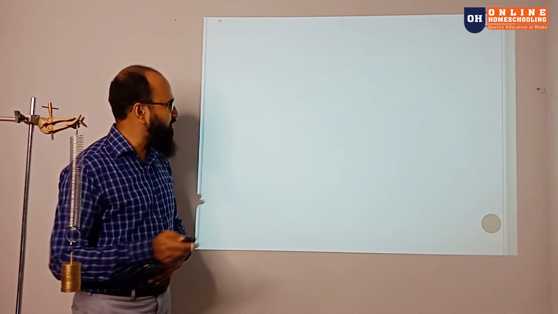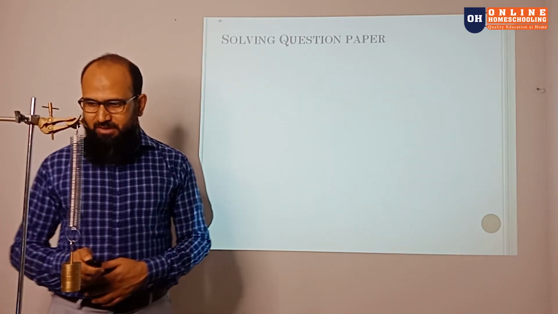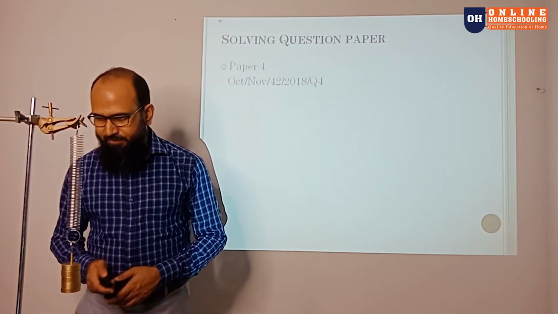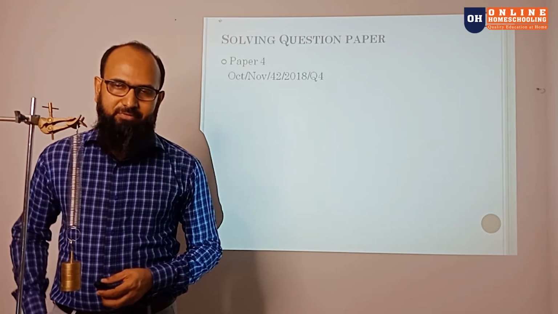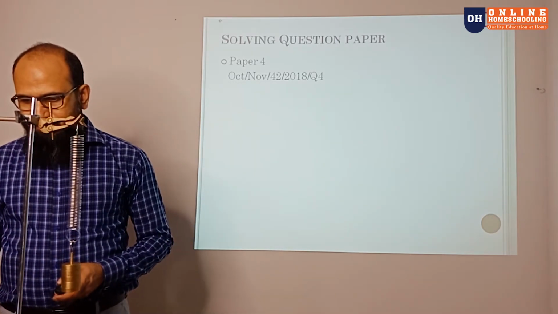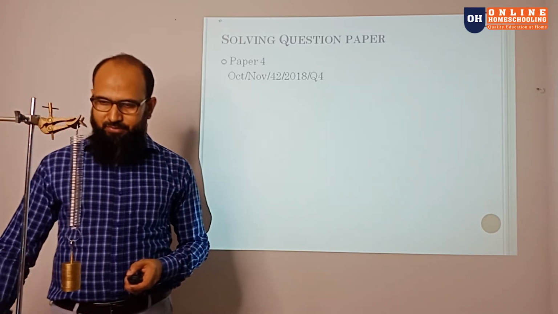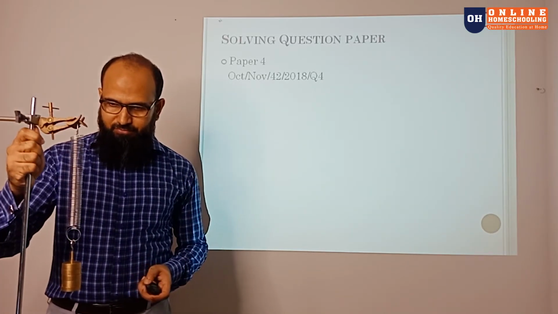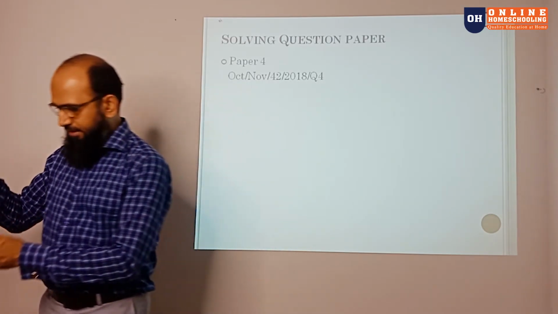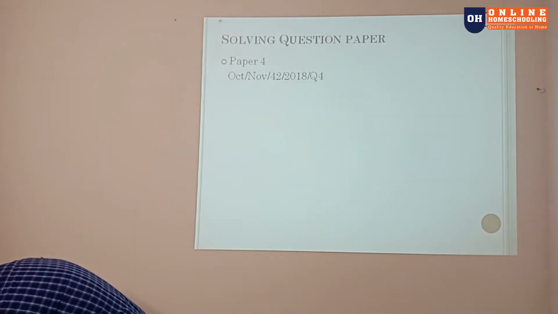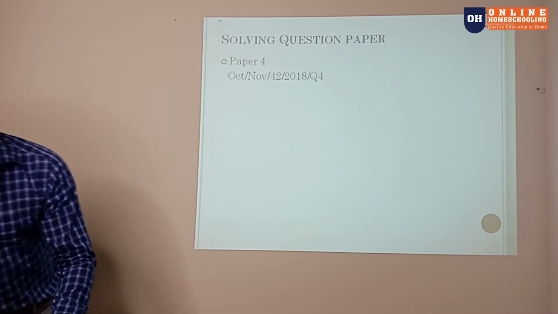So we go to the important part: solving a question paper. We are going to choose Cambridge Paper 4, October/November 2018, 4-2, and we are going to do the question number 4. So here we go with the question paper.